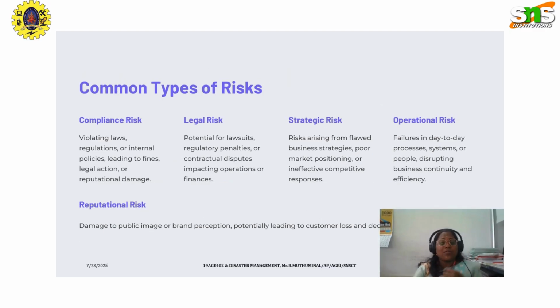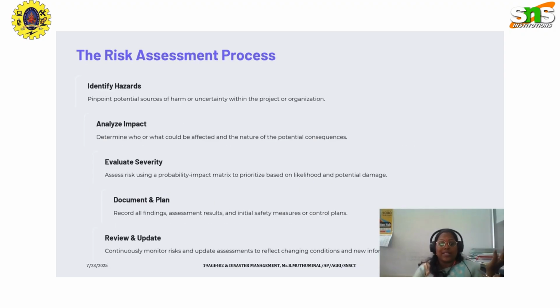Some of the types of risk are compliance risk, legal risk, strategic risk, operational risk, and reputational risk. If a risk hazard happens, we have to classify it under these five categories, so that we can identify the potential source of harm and then eradicate the major cause.